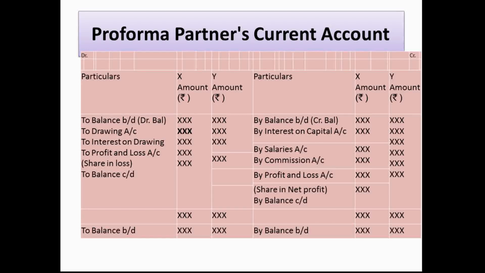Now, what do we have to debit here? We debit the drawings, and the interest on the drawings we have paid to the partnership firm, so the expense is debited. Profit and loss, in brackets loss: we suffer the loss, that definitely we have to bear. That is why it is debited, and then we have to find out the balance carried down.